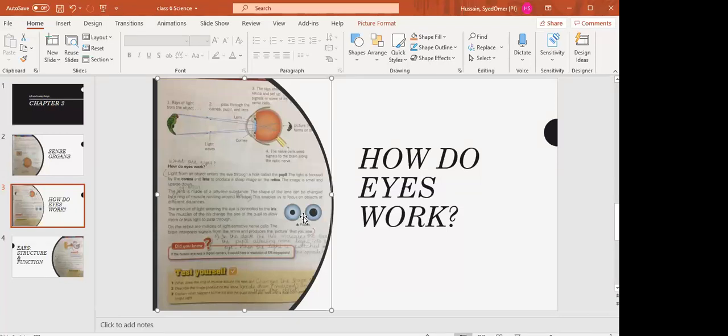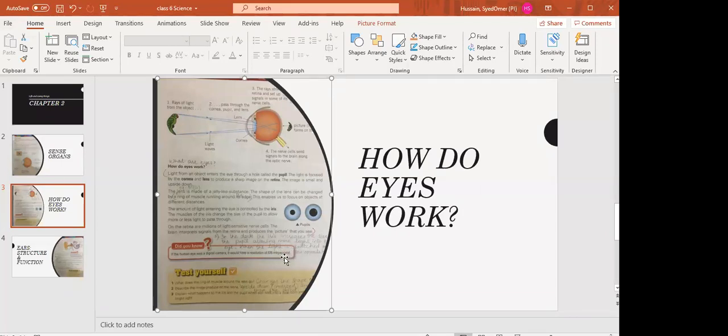Okay, it takes time to adjust our eyes because the muscles of the iris make the pupil smaller. That's why it takes time for our eyes to adjust to the darkness. Okay, and if for example we enter the dark, it is written here that the iris increases the size of the pupil, allowing more light into the eye. Okay, and when the light is switched on, the opposite happens.